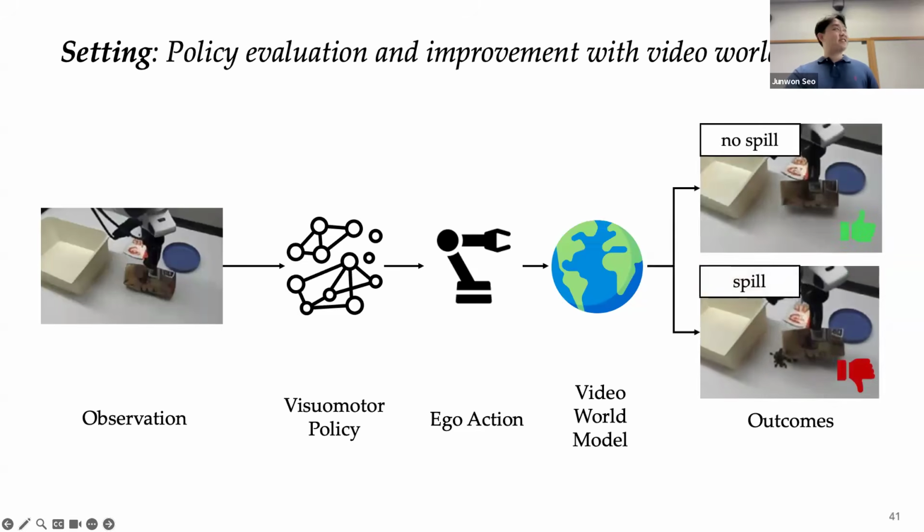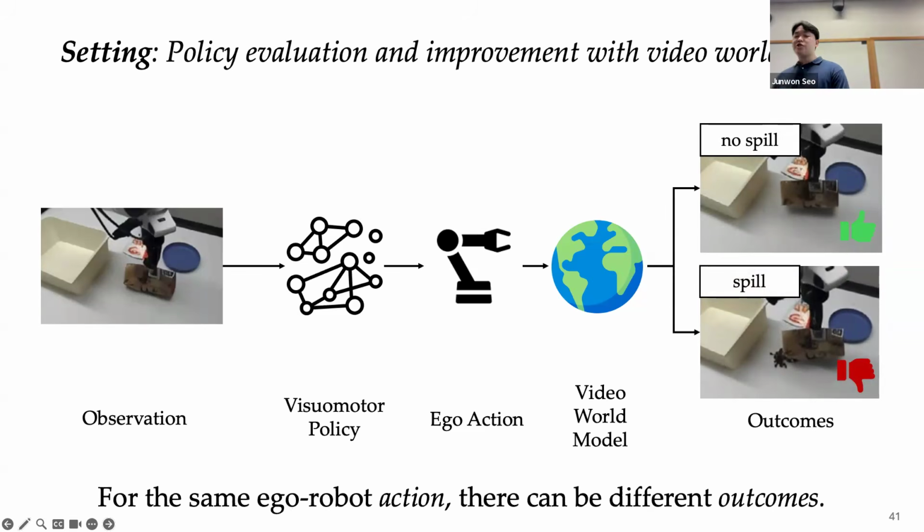However, the challenge here is, as I mentioned earlier, that the same robot action can actually lead to different outcomes. For example, the same lifting action here may cause the beans to spill in one case, but not in the other. So in other words, the ground truth future outcome in this work is inherently uncertain, especially since we only rely on this partially observed system, which means we are only operating on image observations where the full state is not fully observable.